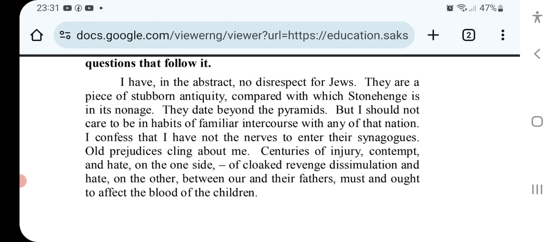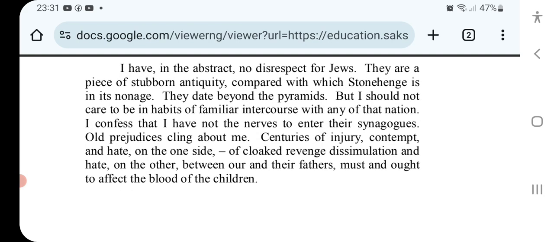I have in the abstract no disrespect for Jews. They are a piece of stubborn antiquity compared with which Stonehenge is in its infancy. They date beyond the pyramids, but I should not care to be in the habits of familiar intercourse with any of that nation.